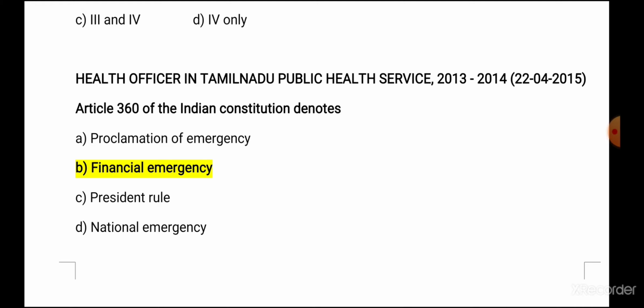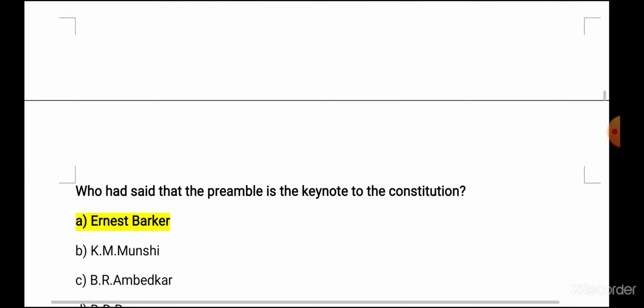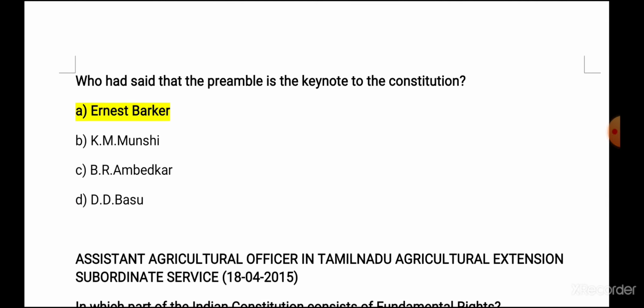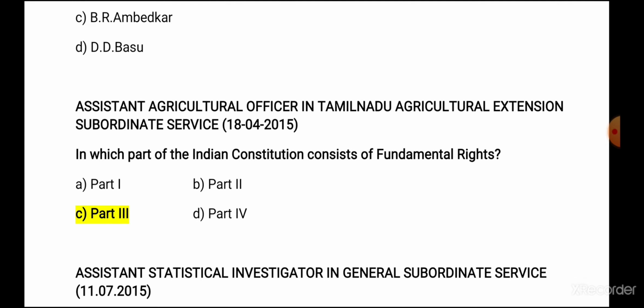So here the answer is B, financial emergency. Next, who had said the preamble is the keynote to the Constitution? This one we didn't discuss in our class. For this, the answer is Ernest Barker. Okay, I just want to put all the questions related to preamble. So this was asked in 2015 test paper. So for this, answer is Ernest Barker.